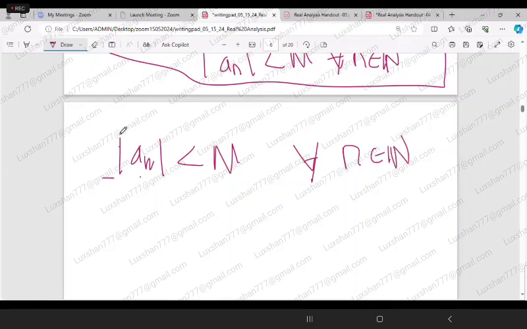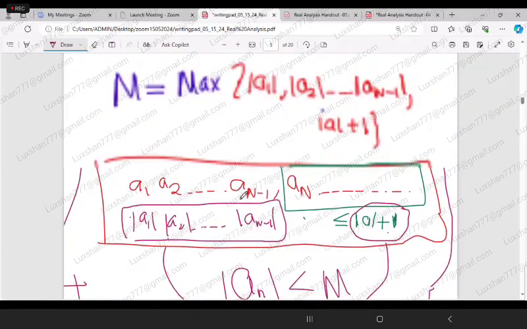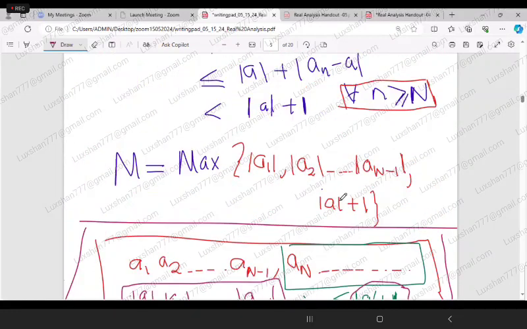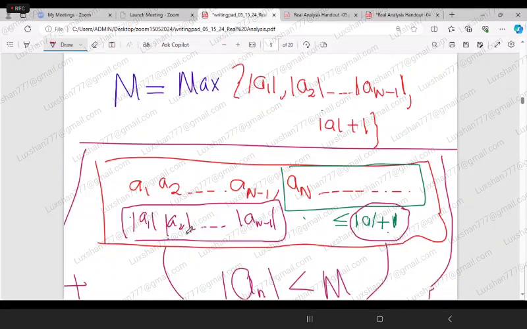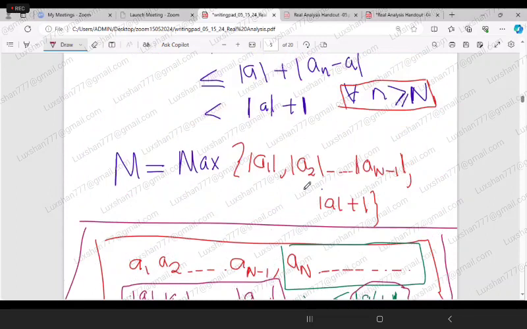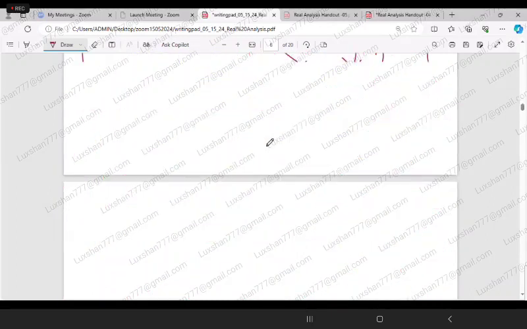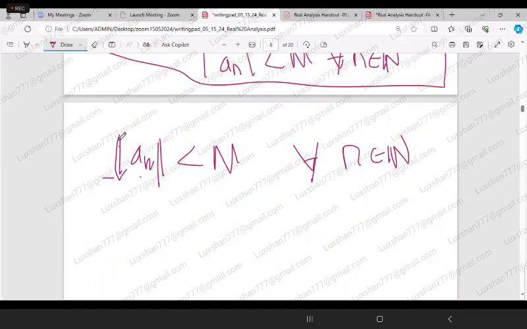So from the previous exercise, what do you know about this one? If mod of a_n is less than M, and also you know that M is a positive number, because mod of capital A is positive, plus 1 is positive, mod of all these numbers are positive. Therefore, obviously this is a positive number, isn't it?